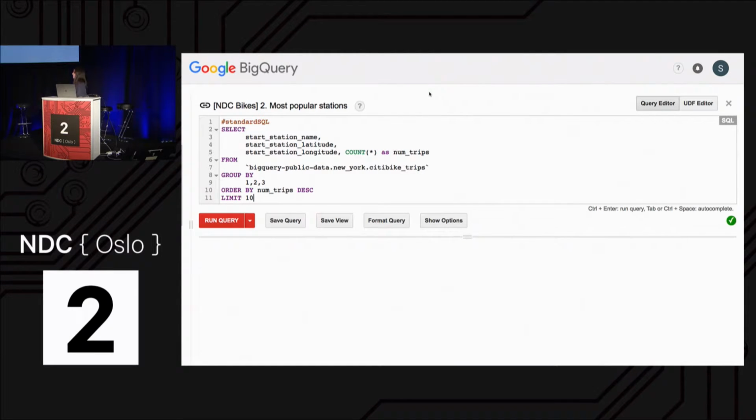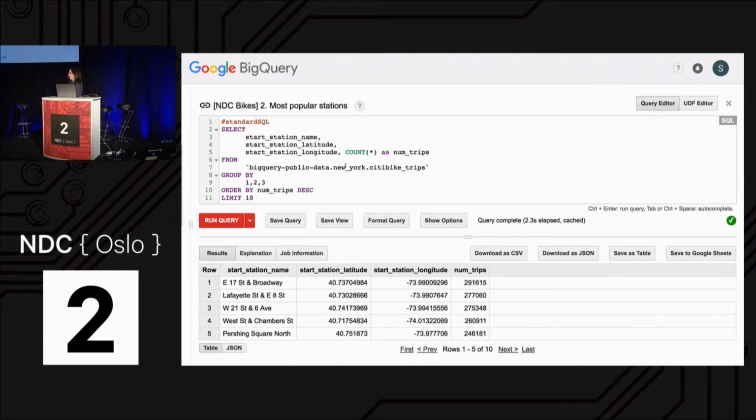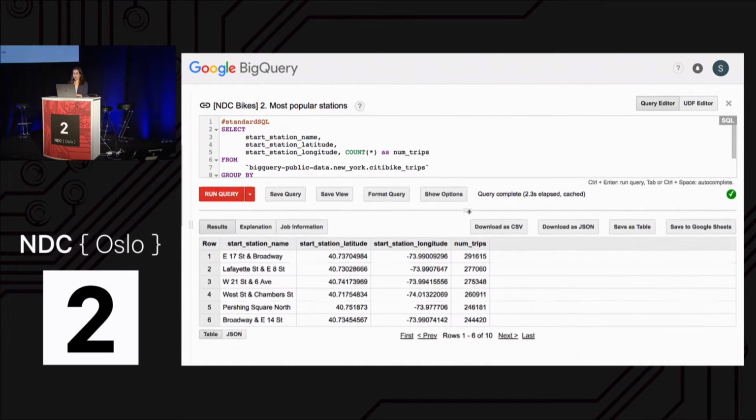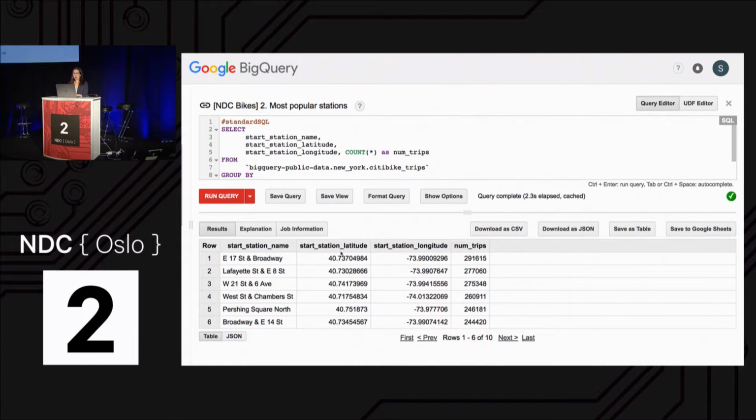So the next thing I wanted to look at was what were the most popular stations in New York. So here I'm going to get the 10 most popular stations. I'm going to get their name. These are the start stations, so the most popular stations for people to pick up a bike. And we can see here that we get the start station name, the latitude, longitude, and the number of trips. We're ordering here by number of trips.